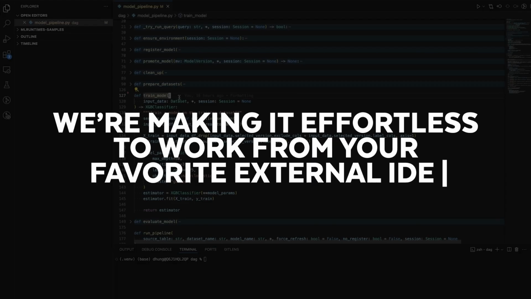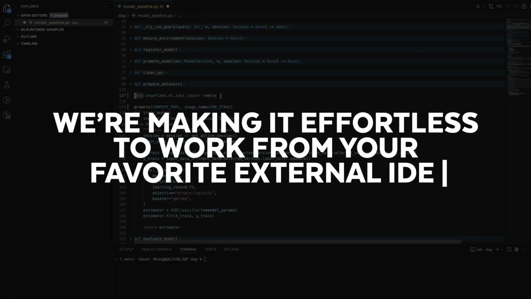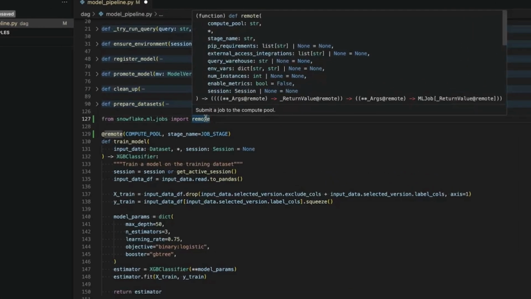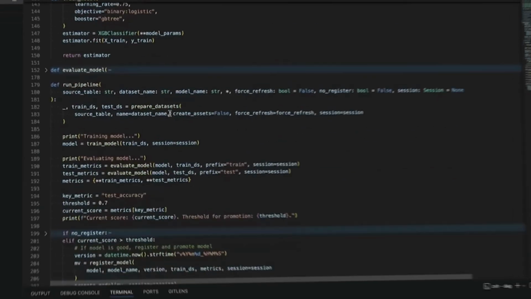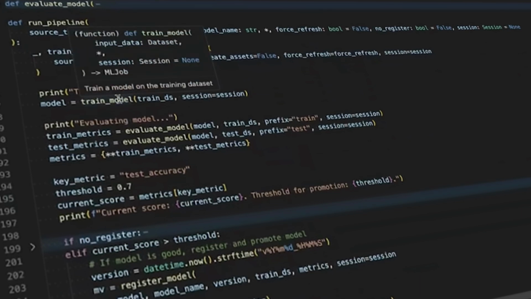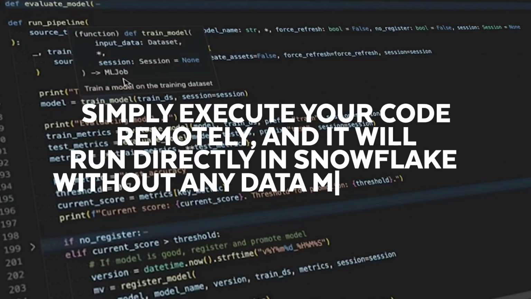We're back on the road and we have an incredible lineup of product news and events to share with you this month. So let's jump right into the product announcements designed to make your life easier. We're making it effortless to work from your favorite external IDE like VS Code or Jupyter Notebooks. You can take advantage of Snowflake's powerful compute without leaving your local environment. Now with ML Jobs, simply execute your code remotely and it will run directly in Snowflake without any data movement.